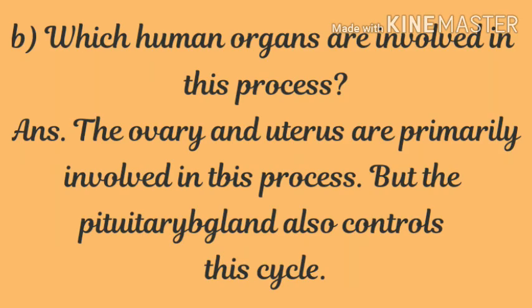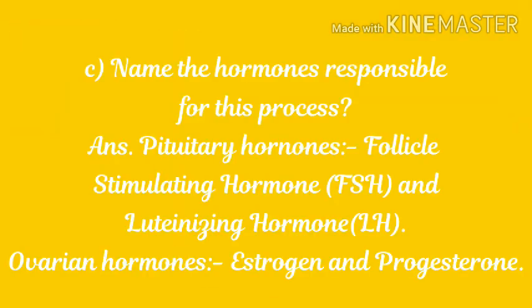B. Which human organs are involved in this process? Answer is the ovary and uterus are primarily involved in this process, but the pituitary gland also controls this cycle. C. Name the hormones responsible for this cycle. There are two types of hormones responsible for this cycle.